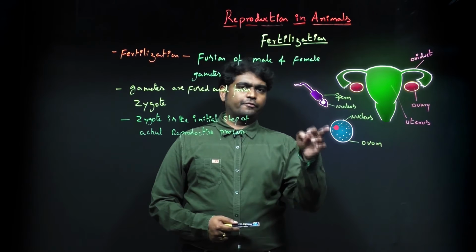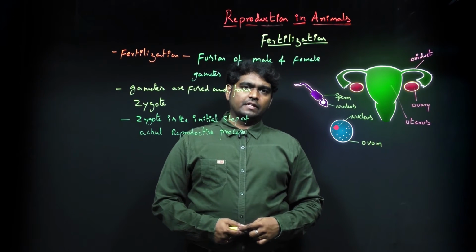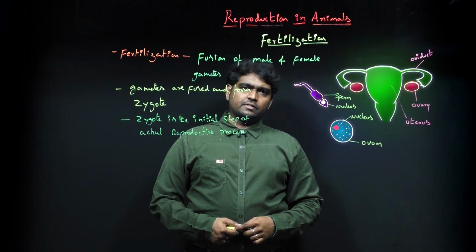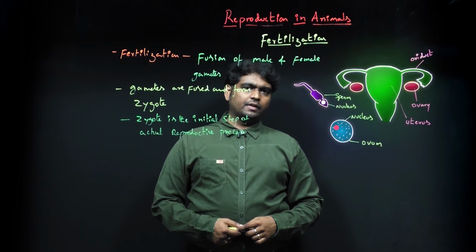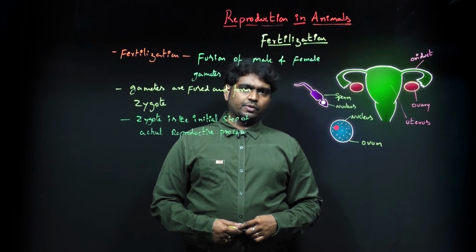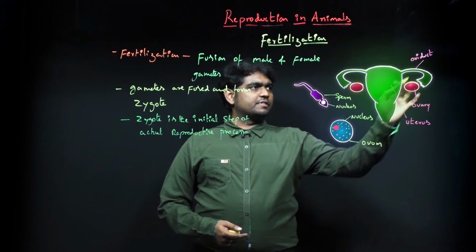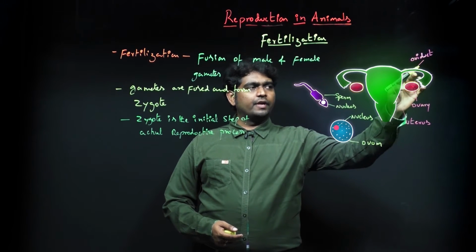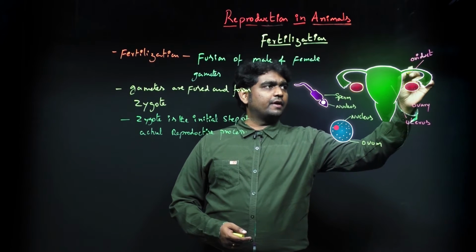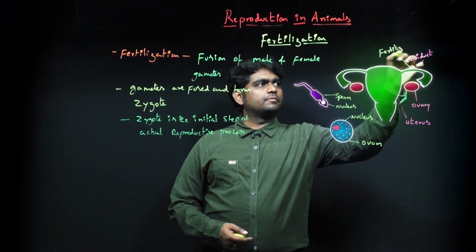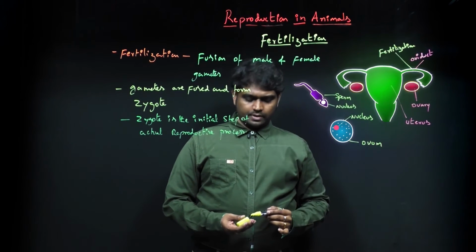So these two are fused. We know that in a single ejaculation, 300 million sperms are released. Of the 300 million sperms, finally some will travel to reach the area. That area is here in the oviduct region. The fertilization will occur here.